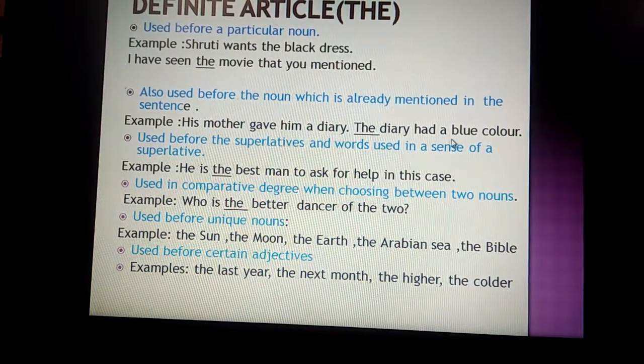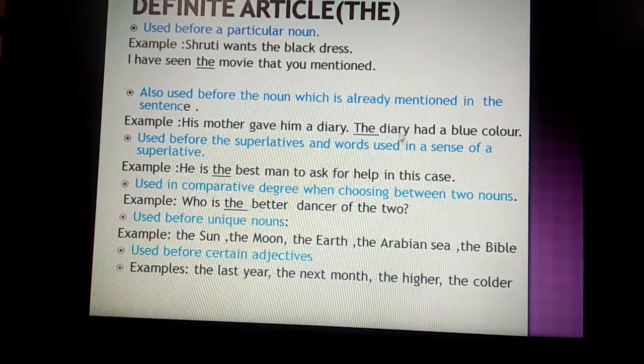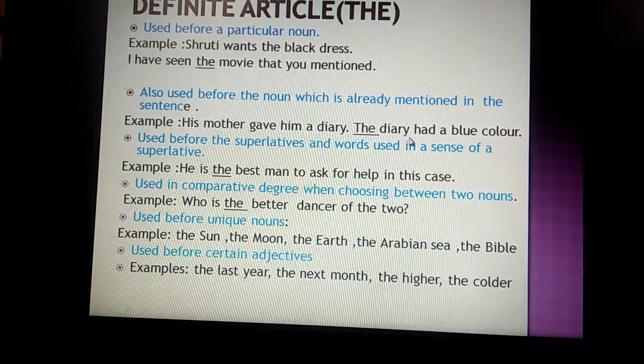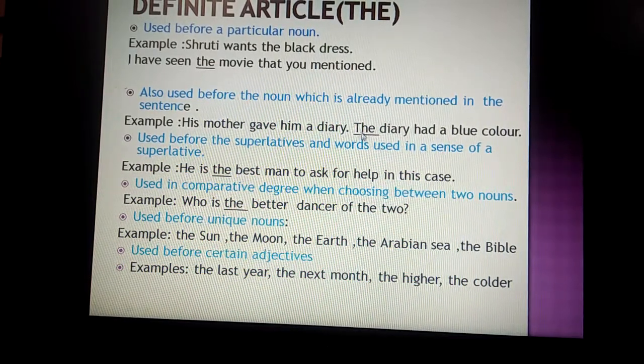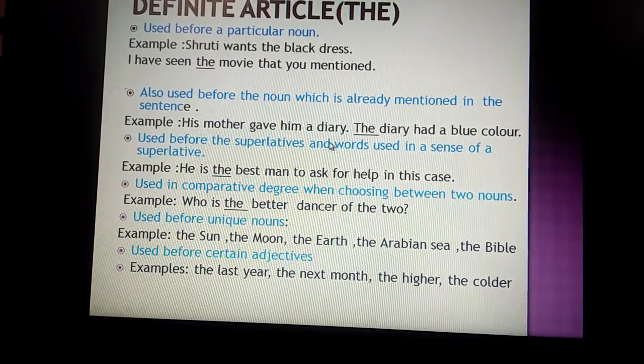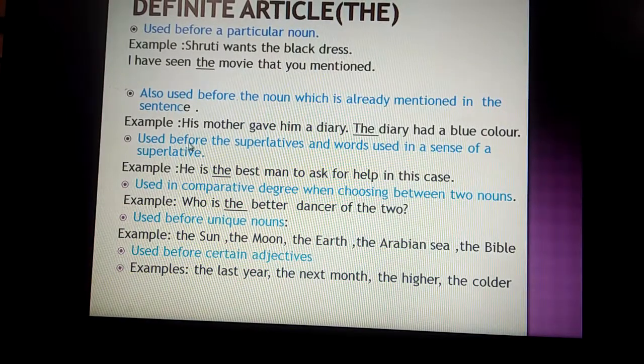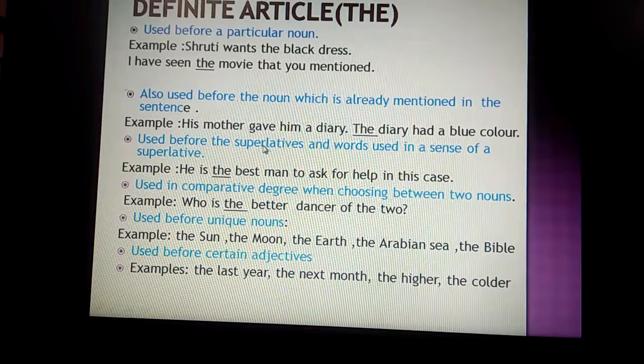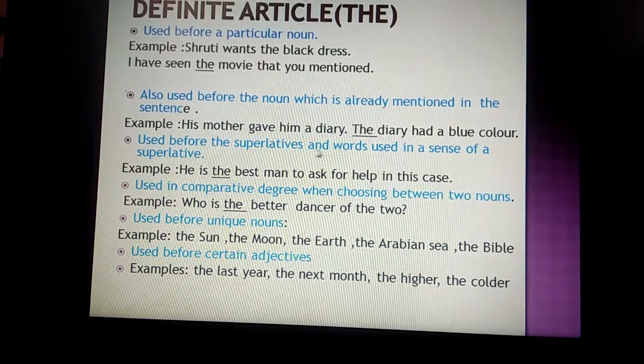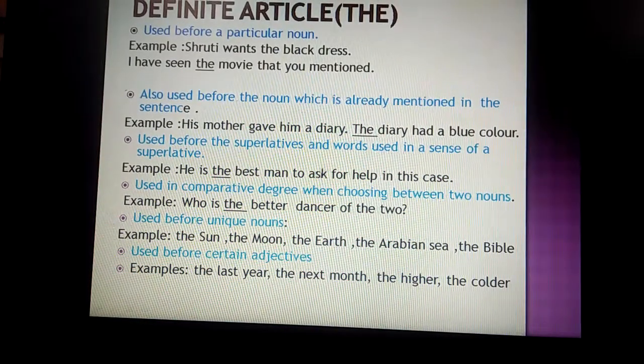The diary had a blue color. So over here, we are not talking about any diary, we are talking about a particular diary. Which diary? The diary which is already mentioned in a sentence. Now we can also use definite articles before superlatives. Superlatives are words used in the sense of superlative.